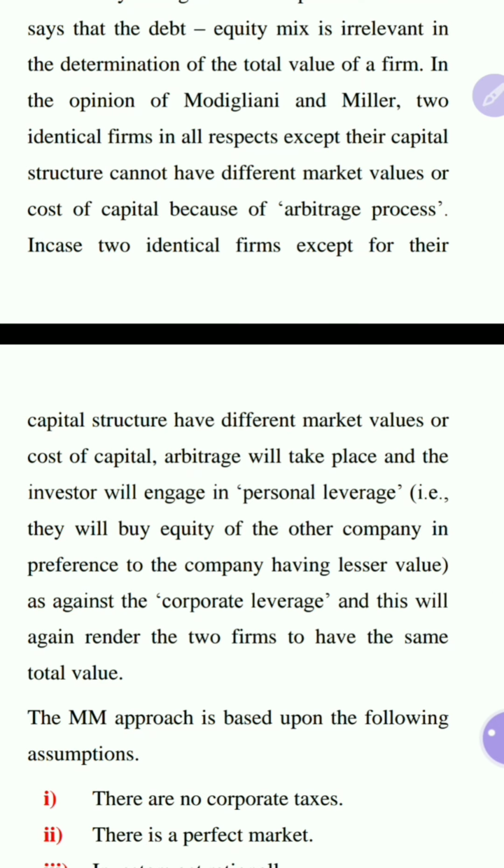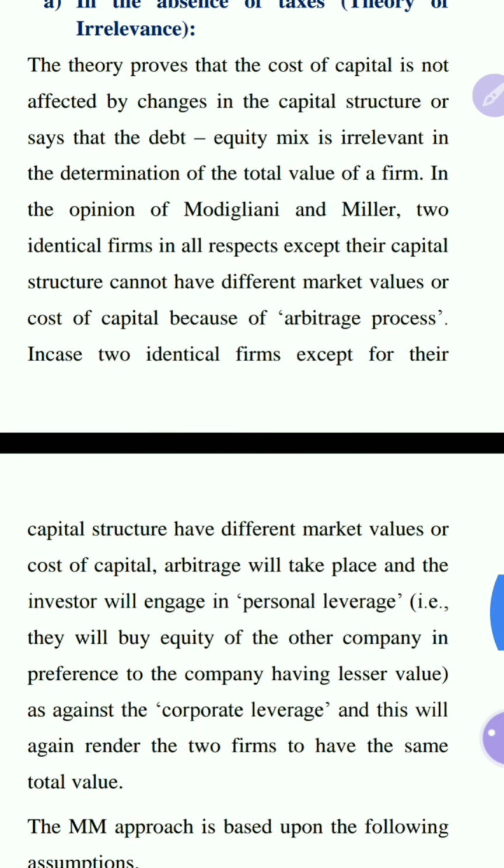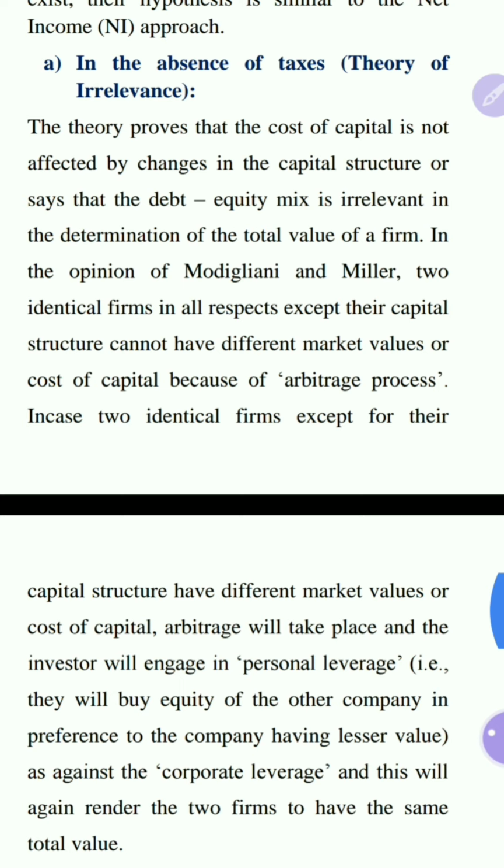This is the Modigliani-Miller model. It is the approach related to the theory of irrelevance in the absence of taxes. If there are no taxes, the theory is in the form of irrelevance.